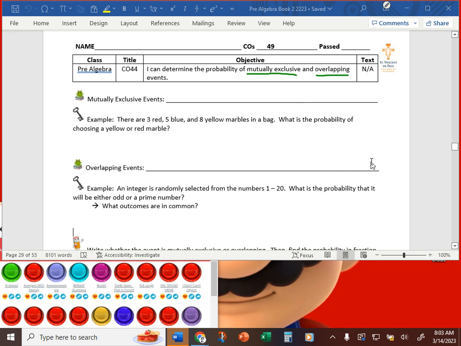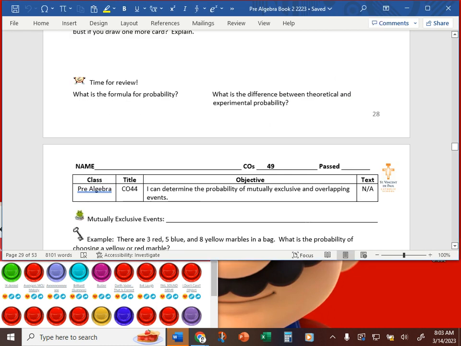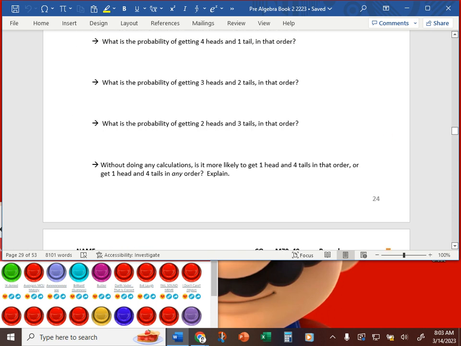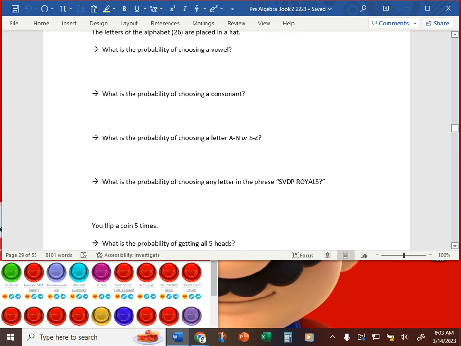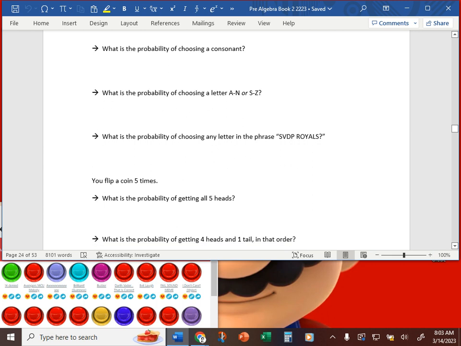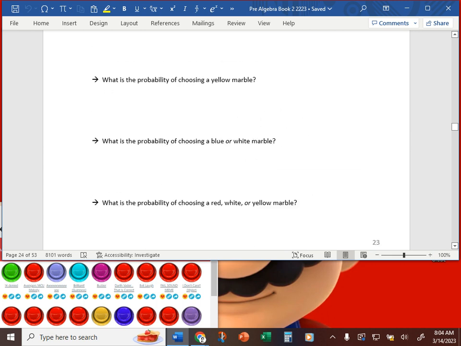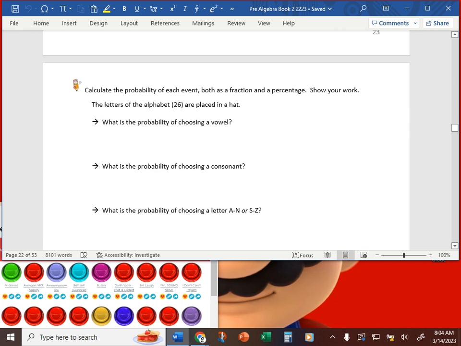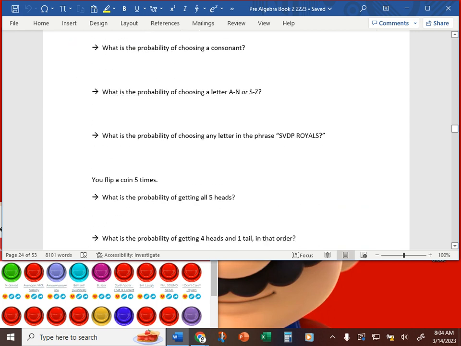If we go all the way back to CO40, there's a question on there that I said is kind of a preview of something coming up. This is from CO40, where we first learned about probability in general. And there were two questions on here. What is the probability of choosing a letter A through N or S through Z?